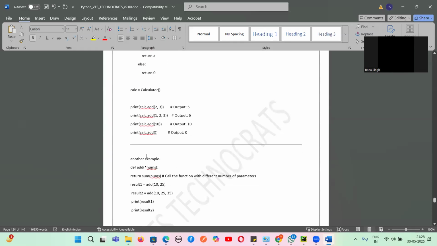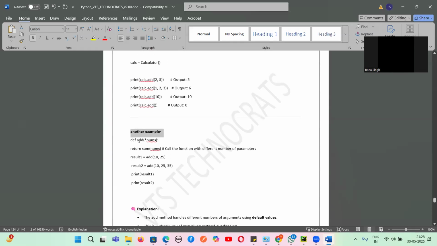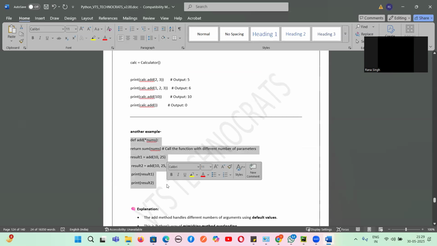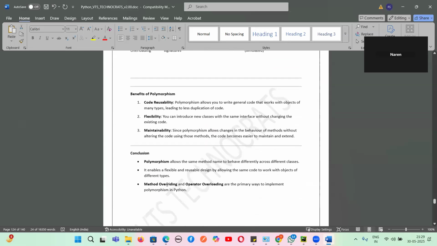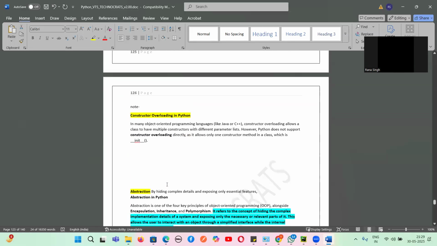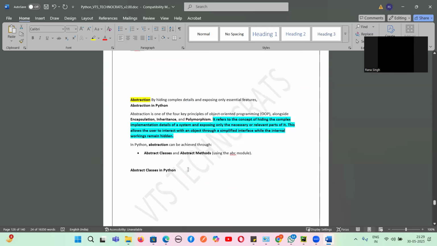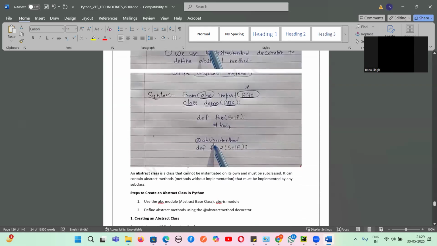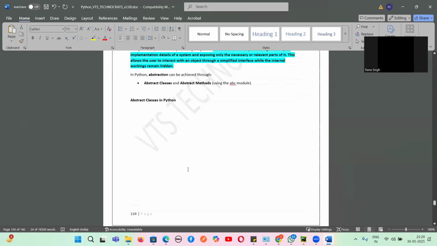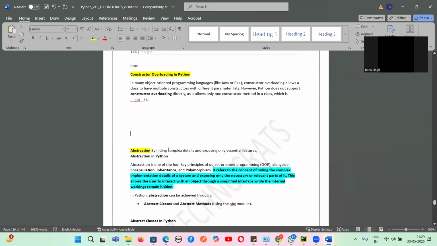So suppose I take this example. In this, we want the same method, but with different arguments passed. So what have I used? I have used star nums. Yes or no, guys? We are simulating method overloading. And then we learned that constructor overloading is not supported. So now we will learn something called abstraction. Let us try to learn abstraction.